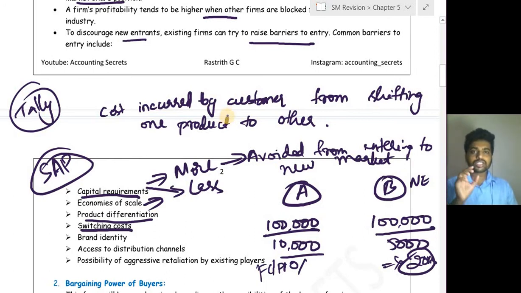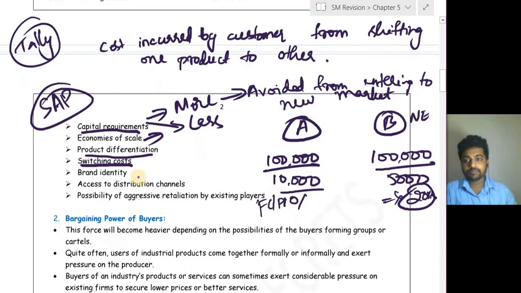Whereas whenever the switching cost is less, for example your day-to-day needs, like soaps, the switching cost is not much. So here there is a possibility of new entrants. Whereas when the switching cost is more to the buyer, that will be a barrier to the new entrant.